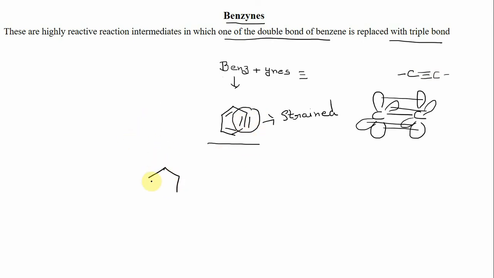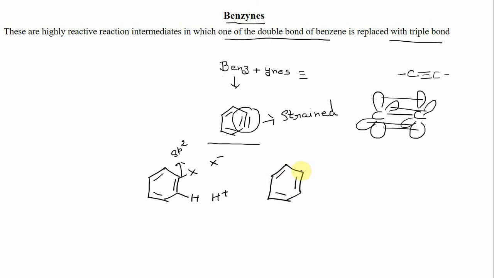Now this is your benzene ring. Suppose you have this one, and suppose here X is a leaving group, and here hydrogen is also a leaving group. Now suppose we remove this X as an X minus ion and this hydrogen as an H plus ion. Since this carbon is sp2 hybridized, when we remove this X as X negative ion, this sp2 hybrid orbital becomes vacant, while this sp2 hybrid orbital, since the hydrogen is removed as H plus ion, will have a pair of electrons. So here we get a situation like this.